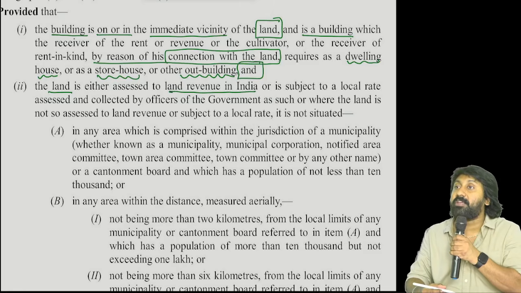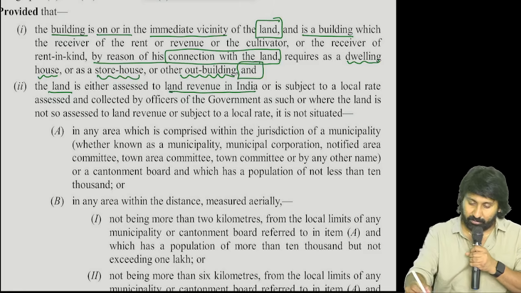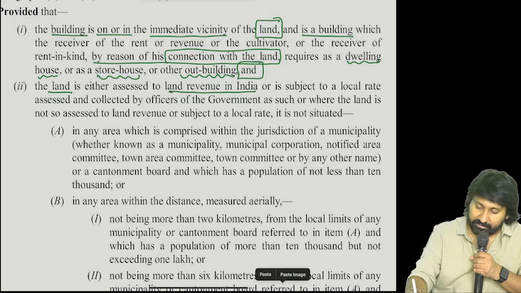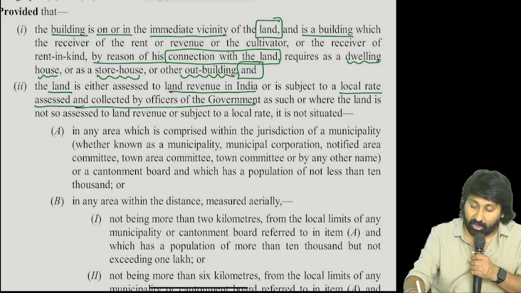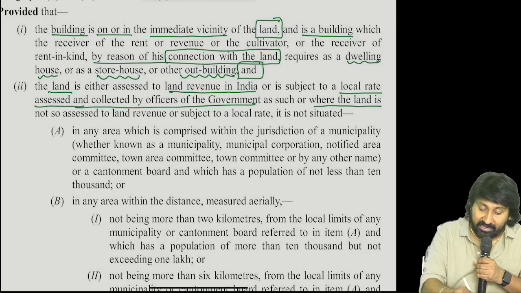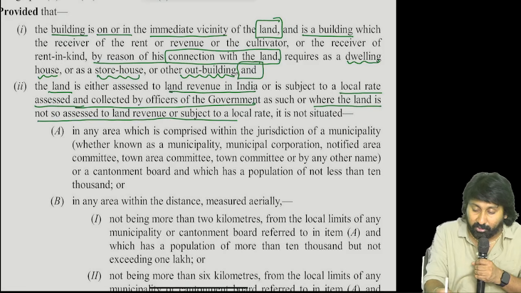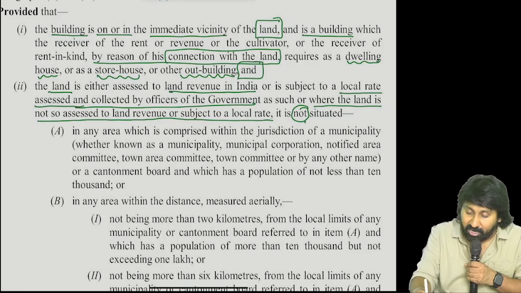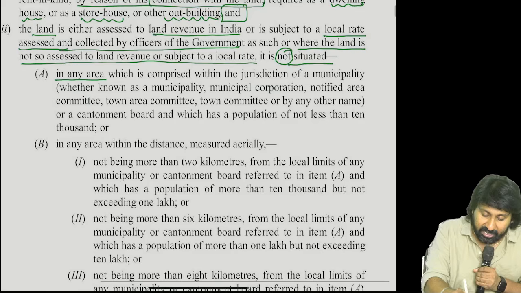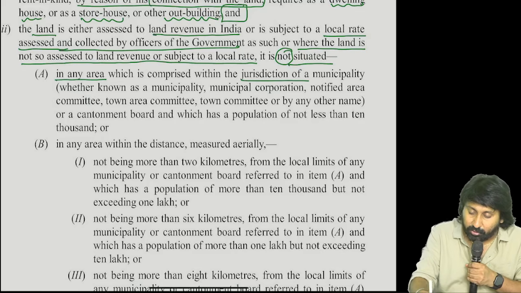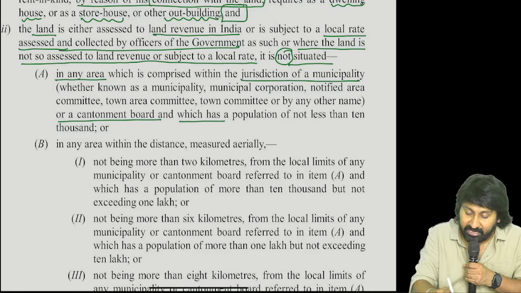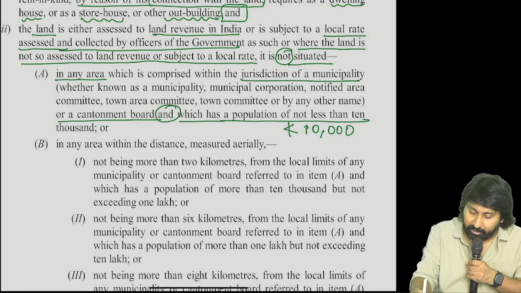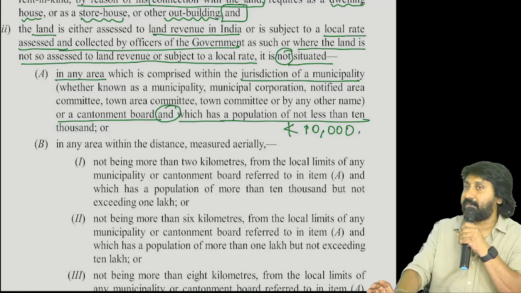Land revenue will be charged only in rural areas, not in urban. Or subjected to local rates assessed and collected by officers of government as such. Or where the land is not so assessed to land revenue or local rate, it is not situated in any area which is comprised within the jurisdiction of a municipality or a cantonment board or which has a population of not less than 10,000. Now started the real trouble in understanding.